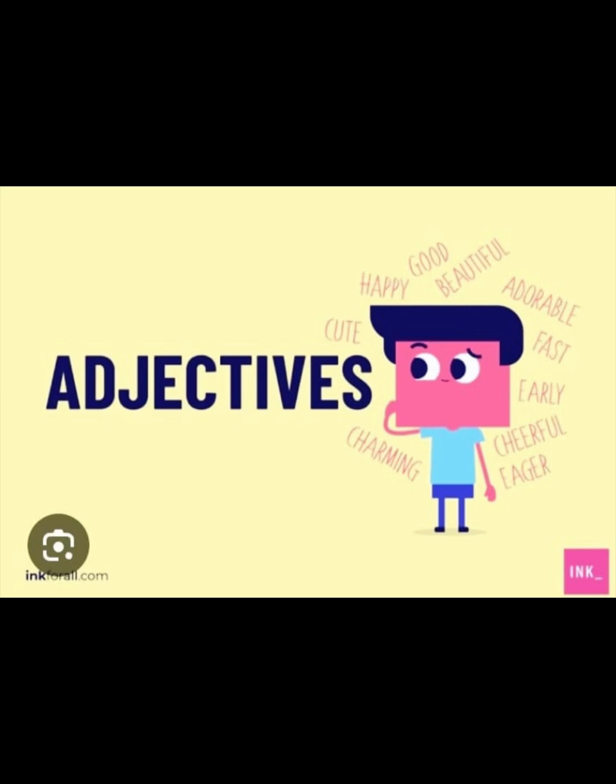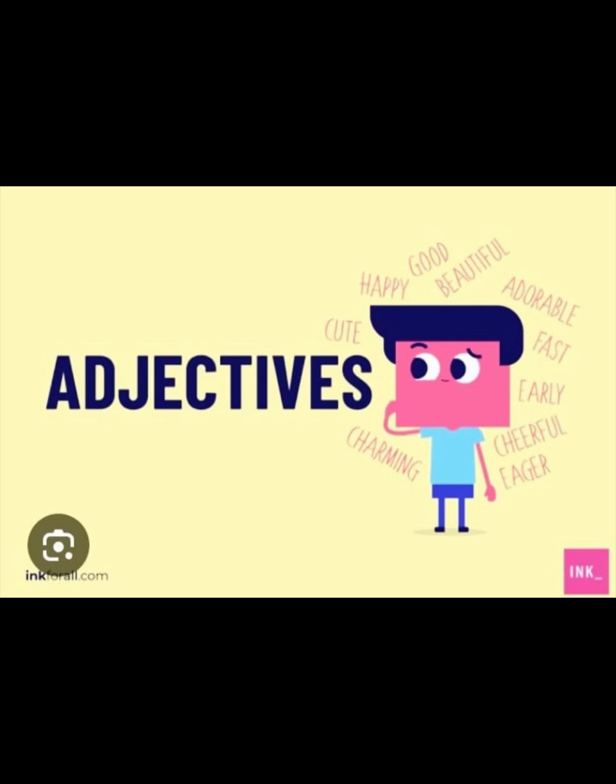Then two syllables and the adjective ends in y: add er to the base form. For example, noisy. It's two syllables. It ends in y. So add er. Noisier. Then busy, busier. Remove y and add ier.